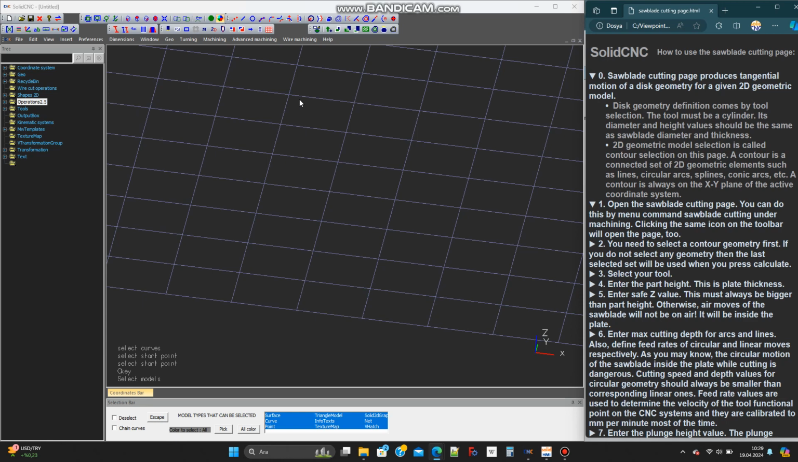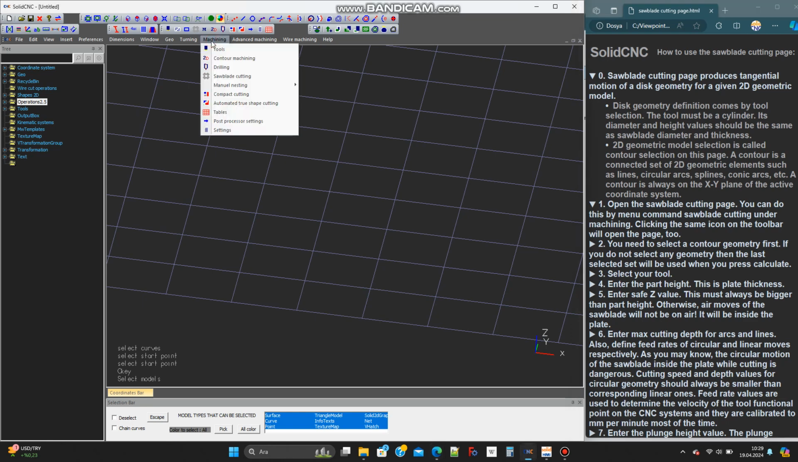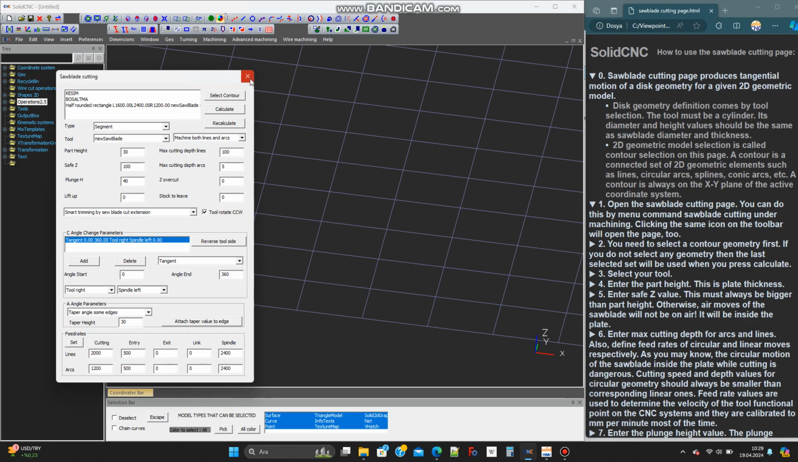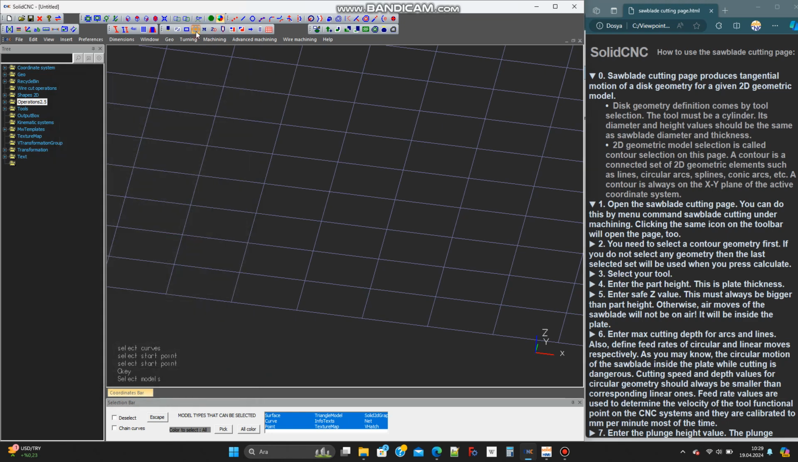Open the saw blade cutting page. You can do this by menu command saw blade cutting under machining. Clicking the same icon on the toolbar will open the page too.